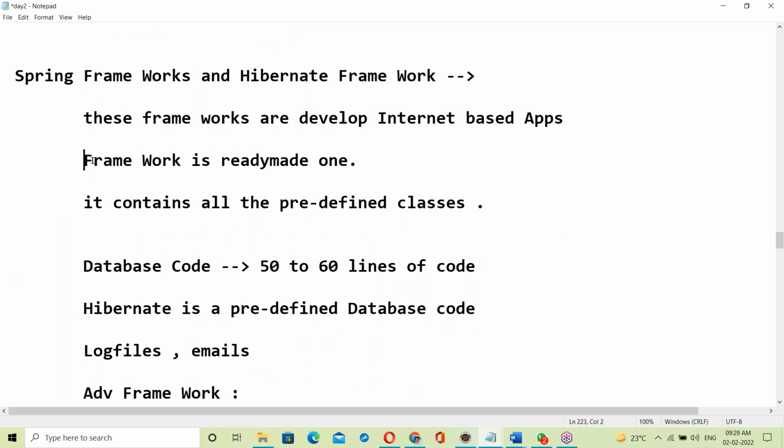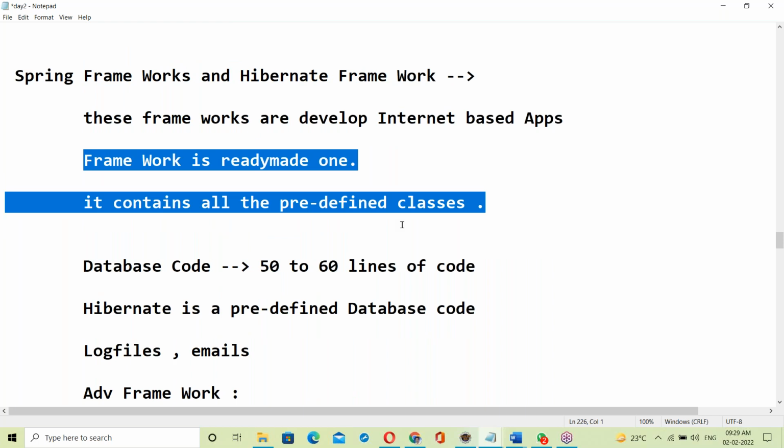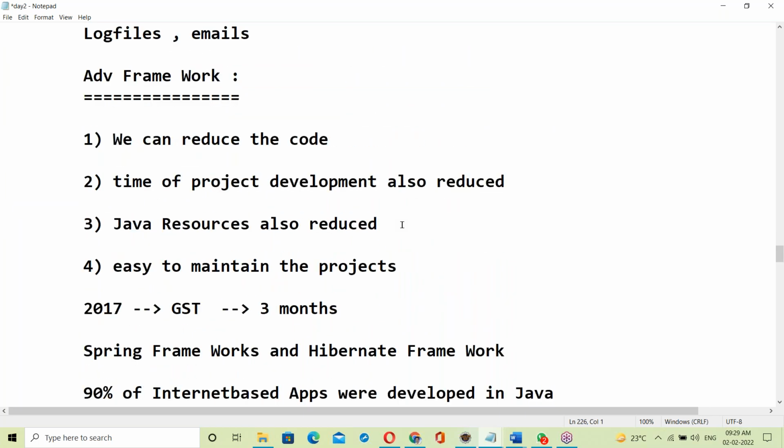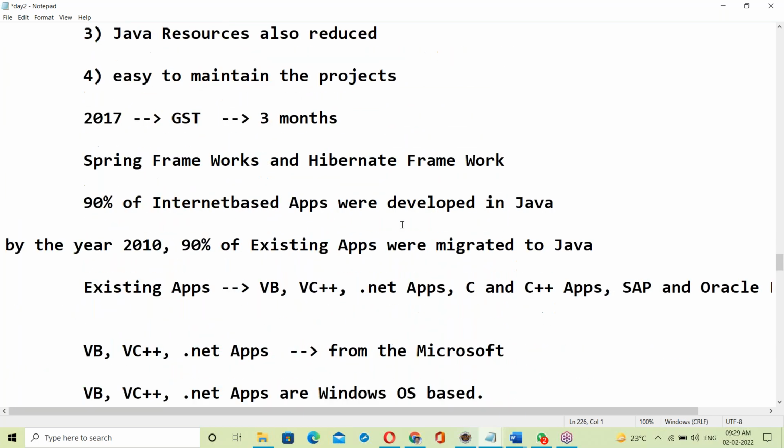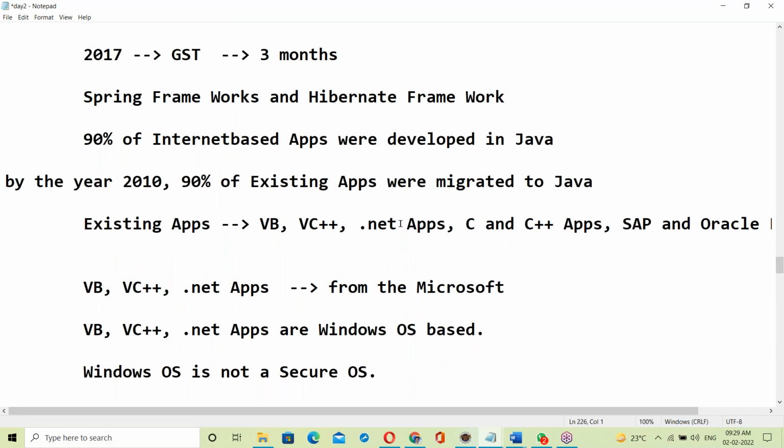A framework is ready-made and ready to use, with all the predefined classes. We discussed Java history yesterday. 90% of internet-based applications were developed in Java.